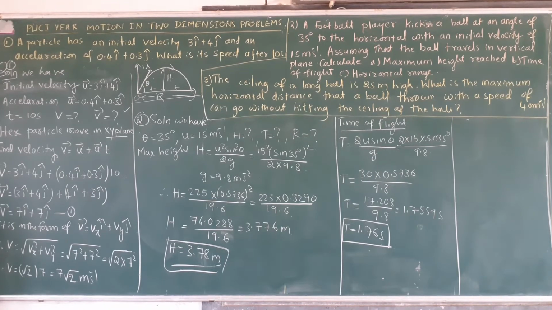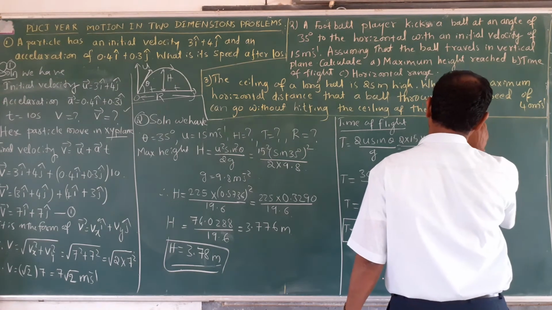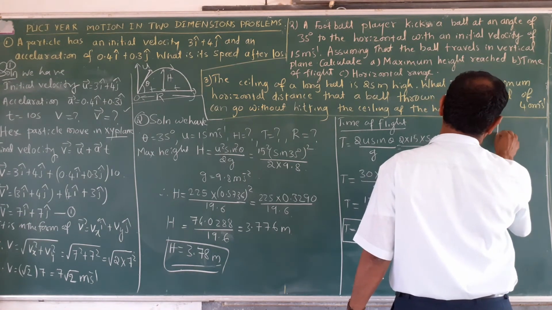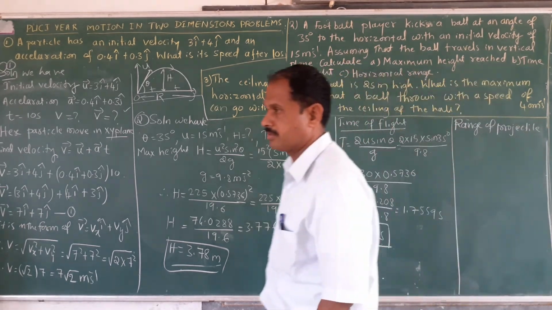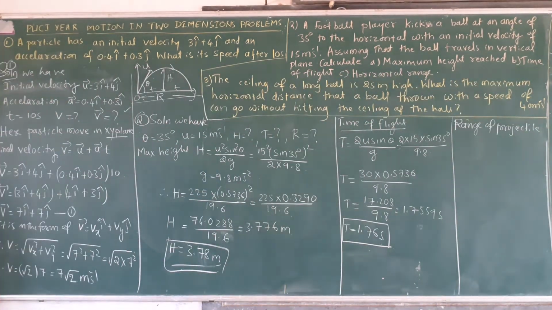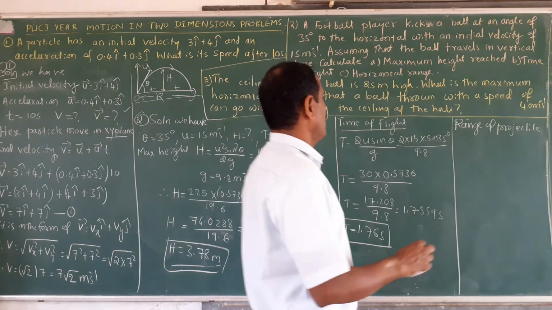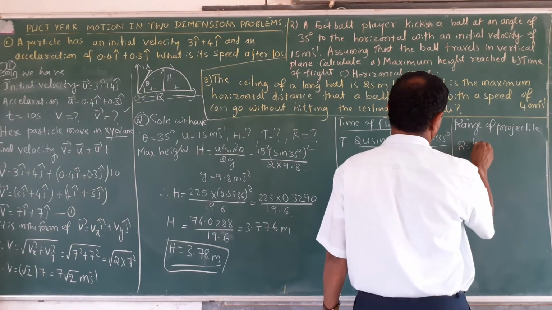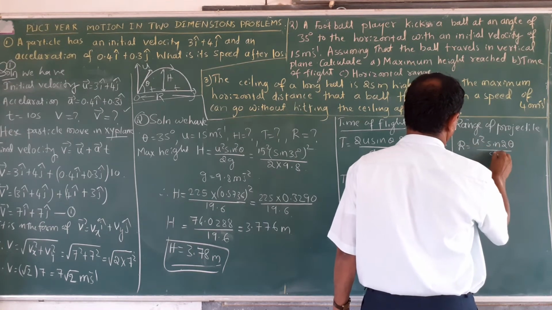Finally, you calculate the range of the projectile. This is the formula I have used for the range of the projectile: R is equal to U square sin 2 theta upon g.